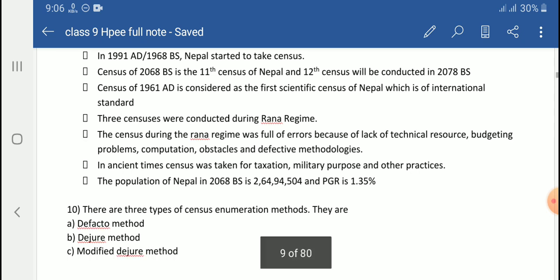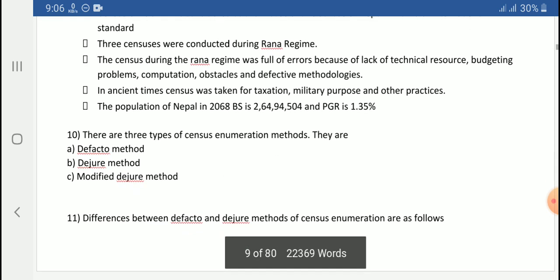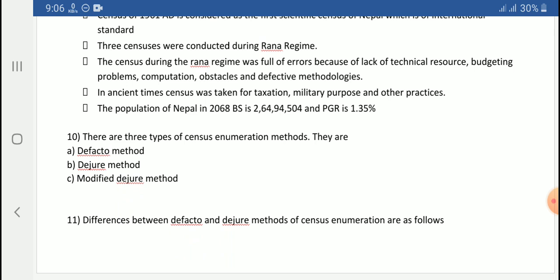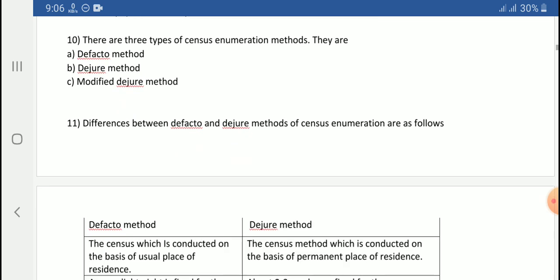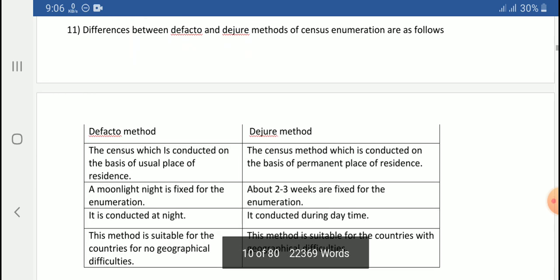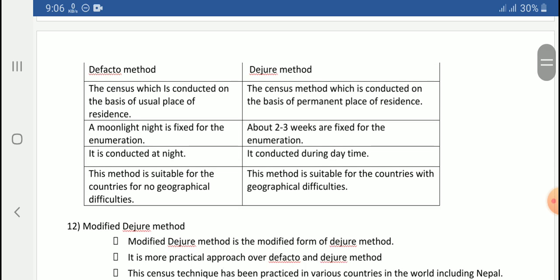Census methods are of 3 types. They are the de facto method, the de jure method, and the modified de jure method. So let us discuss the de facto and de jure methods in a table form. The first one is definition. This is my own style, and the rest are about its features, or we can compare them and write the differences between the de facto and de jure methods. This might be important for a 4 marks question. All right, so let us go through it.